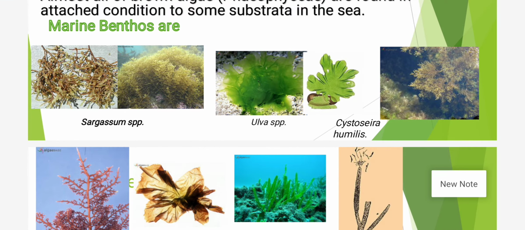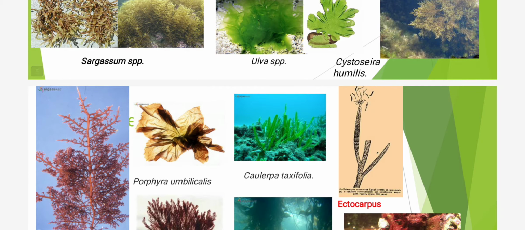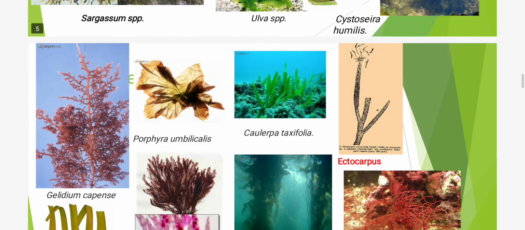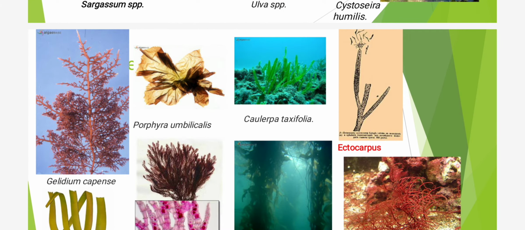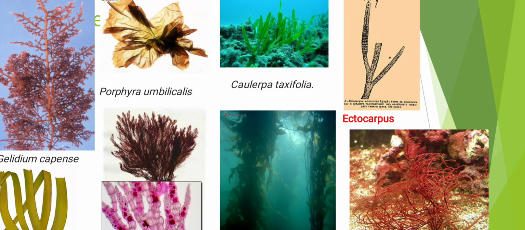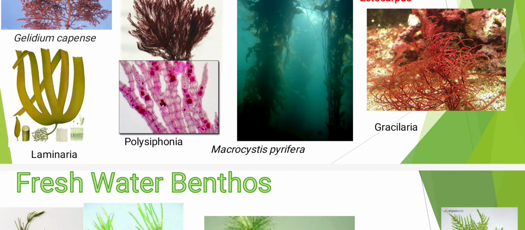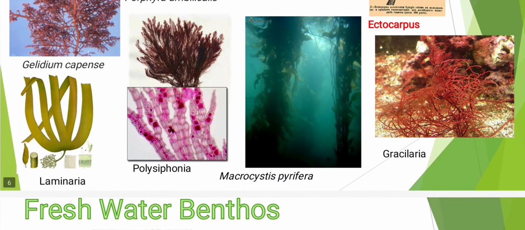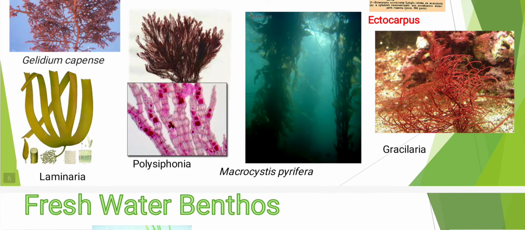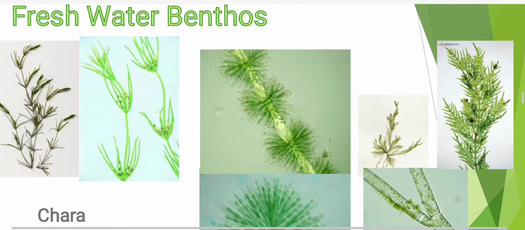And these are Sargassum, Ulva, Cystoseira, Gelidium, Porphyra, Caulerpa, Ectocarpus, Gracilaria, Macrocystis, Polysiphonia as well as Laminaria.